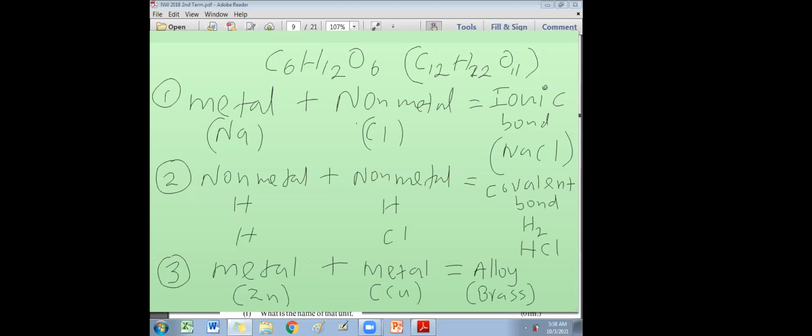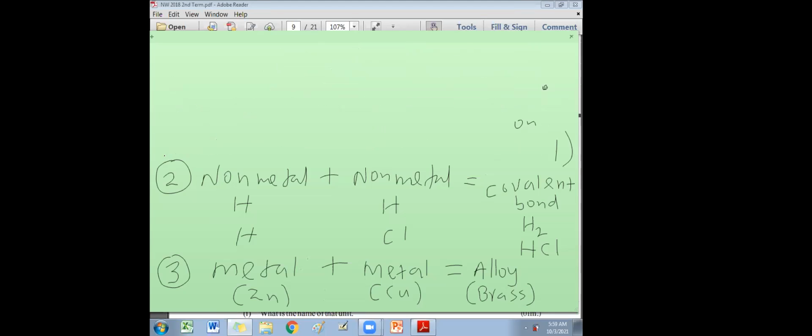Did you all finish copying down? Anyone still copying down? Shall I erase this? Remember, this is not given in your textbook. This is a short method, so you can copy this down in your short notebook. Okay, I'll erase this. Let's move on to the next part. That's how you can decide whether a compound is covalent or ionic.